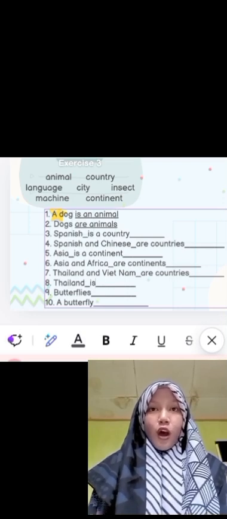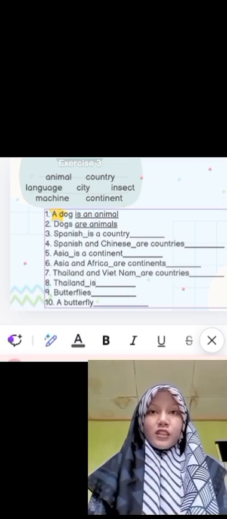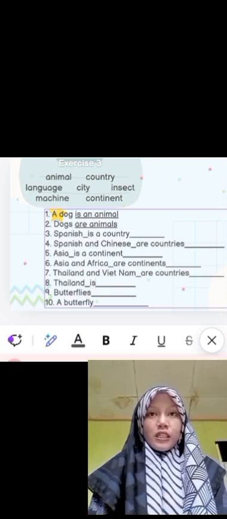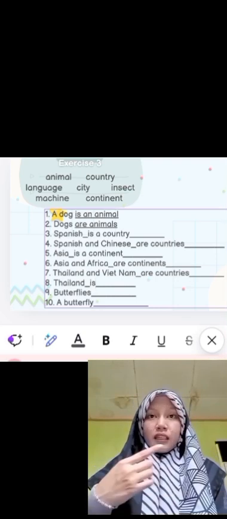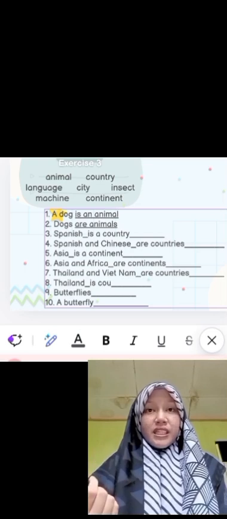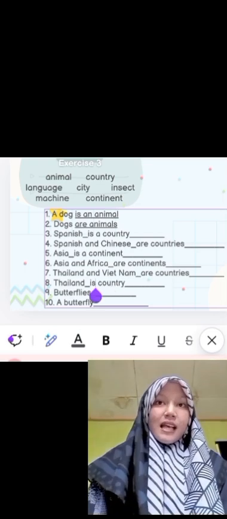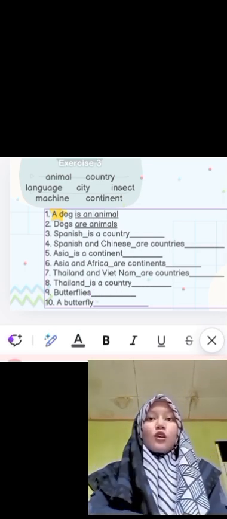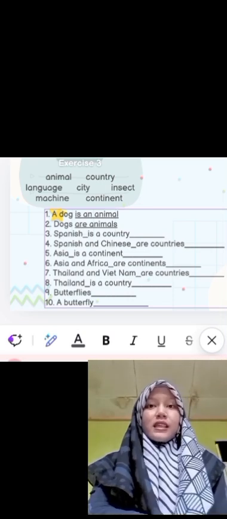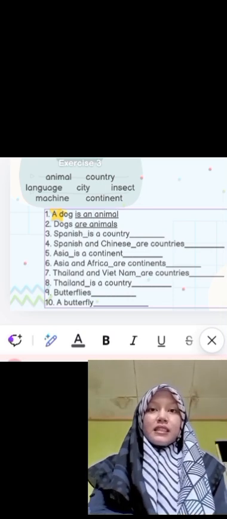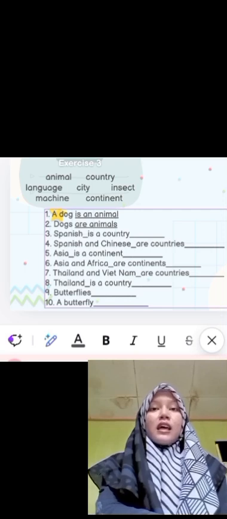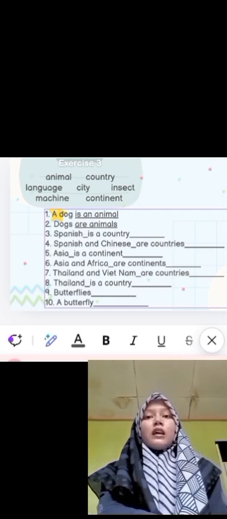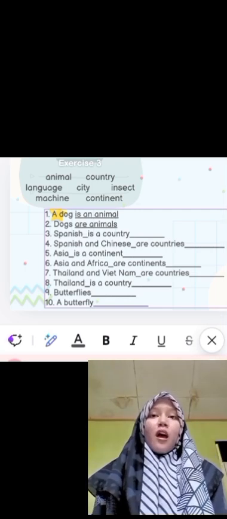In front of country we have to use a because it is singular and country begins with a consonant, C. So the answer is Thailand is a country.